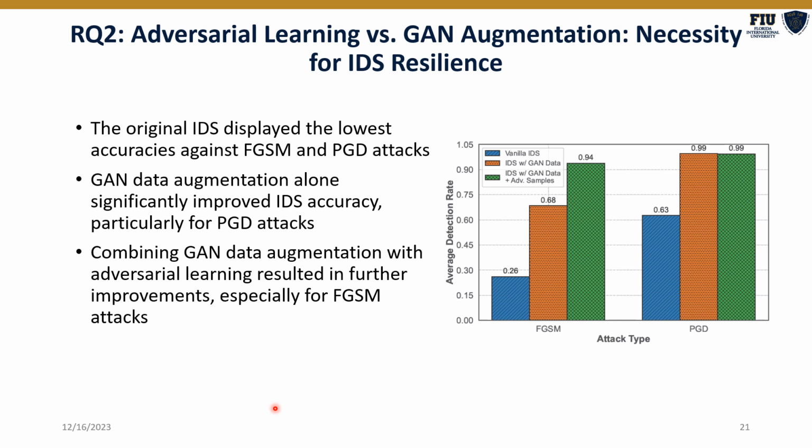Secondly, we carried out an ablation study to see whether GAN data augmentation alone is sufficient or there is a need for using adversarial samples as a regularizer. As can be seen on the graph on the right-hand side, for FGSM attacks, the performance with just GAN data augmentation improved the model classification accuracy, or attack detection, up to 68%. However, using adversarial samples as a regularizer further improved our performance to 94%. Under PGD attacks, both GAN data augmentation and the regularization performed the same.